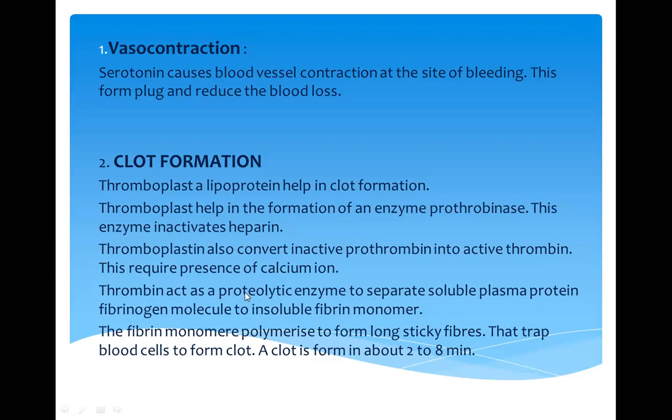And thrombin acts as a proteolytic enzyme to convert the soluble plasma protein fibrinogen molecule to insoluble fibrin monomer. The fibrin monomers polymerize to form long sticky fibers for the formation of a net-like structure, so that it traps blood cells to form a clot. A clot takes around 2 to 8 minutes to form.